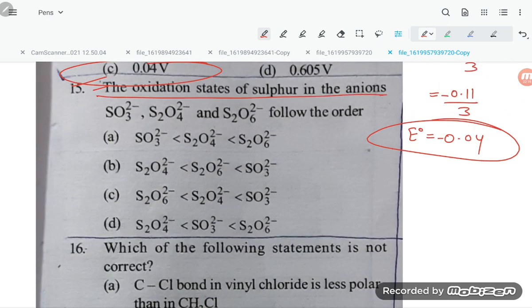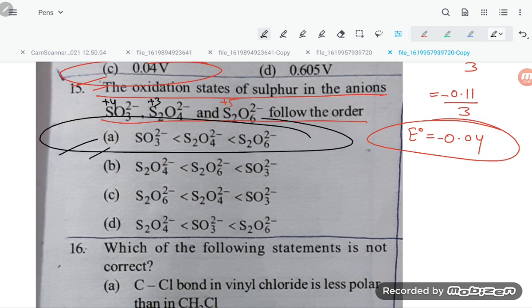The oxidation state of sulfur in the anions follows the order. So see, students, what the oxidation state will be. Here, 6 oxygens gives 12, 12 minus 2 is 10, 10 by 2 is plus 5. And here, 4 oxygens gives 8, 8 minus 2 is 6, 6 by 2 is plus 3. And 3 oxygens gives 6, 6 minus 2 is plus 4. So all 3 are there, and they are in the same order: SO3, S2O4 and S2O6. Option A is correct, students.